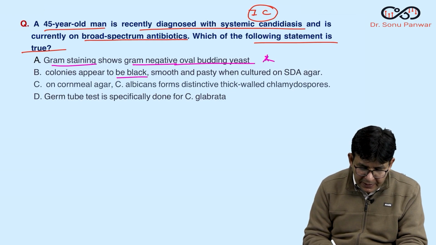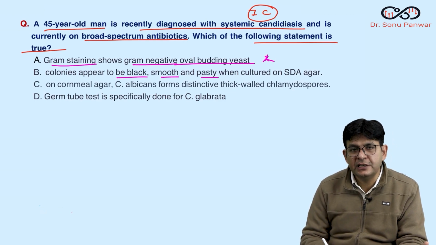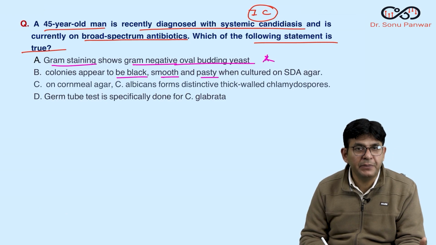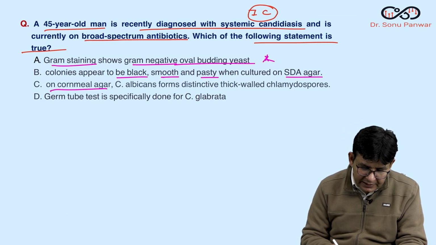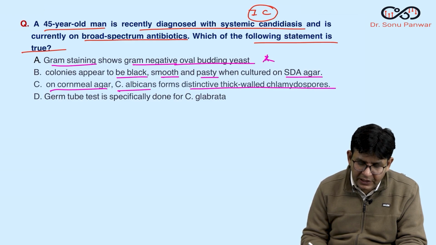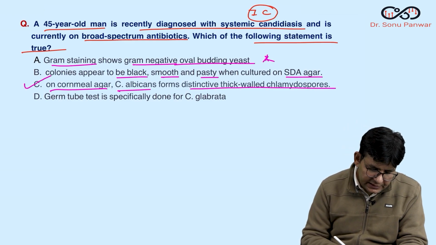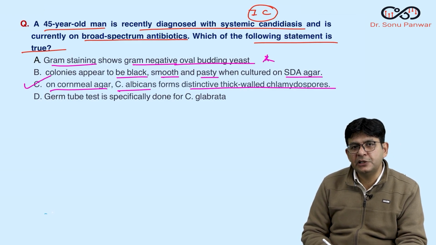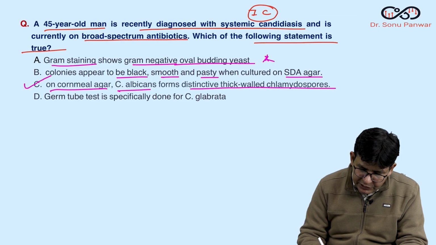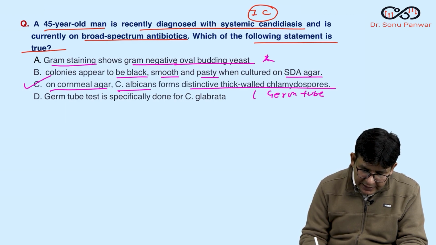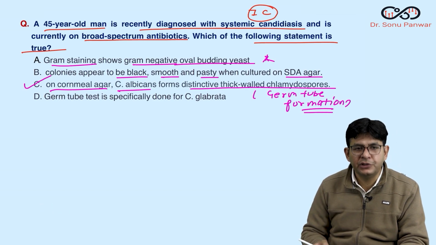The colonies appear to be black, smooth and pasty. No, it is creamy, pasty, but not so tasty colonies on SDA agar. On cornmeal agar, Candida albicans produces distinctive thick-walled chlamydospores. This is the correct statement. You know that on this nutrient-deficient media, it produces chlamydospores. Other than that, it also shows germ tube formation. Which one? Candida albicans.